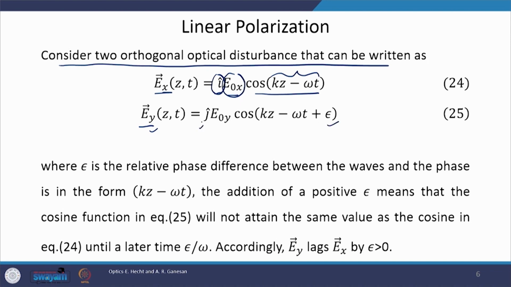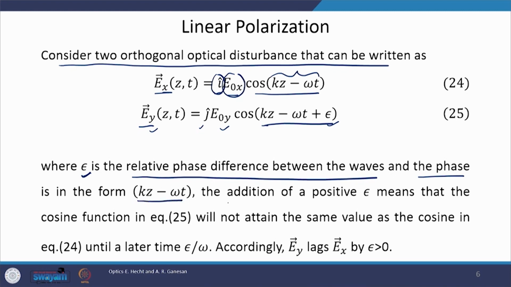Here again j cap is the unit vector along the y axis, E naught y is the amplitude, and kz minus omega t plus epsilon is the phase. Epsilon is the relative phase difference between the two waves, and the usual phase is in the form of kz minus omega t.